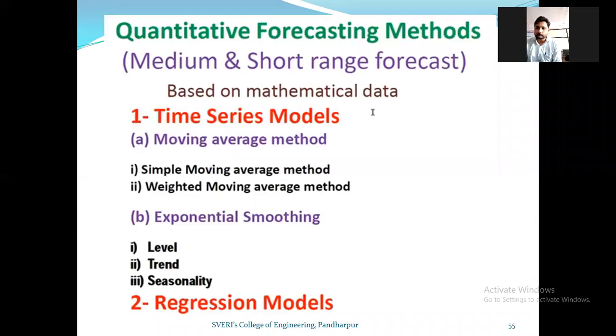Okay, so write down quantitative forecasting method. Let me know if you have any doubt or question about the simple moving average and weighted moving average. If it is not clear to you, please ask. I am ready to explain it once again, no issue. You can ask, or you can comment in the chat box. If you understood, you can comment in the chat box.